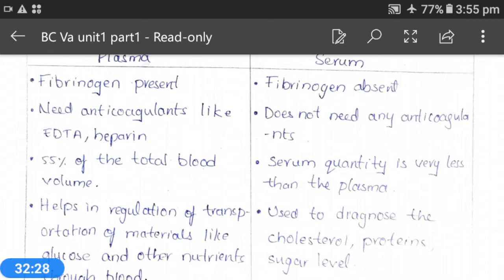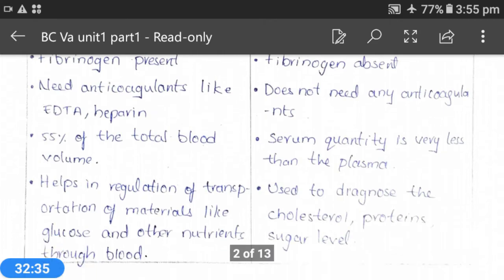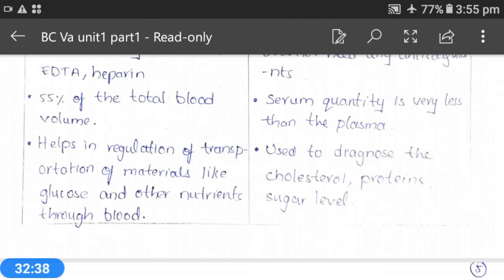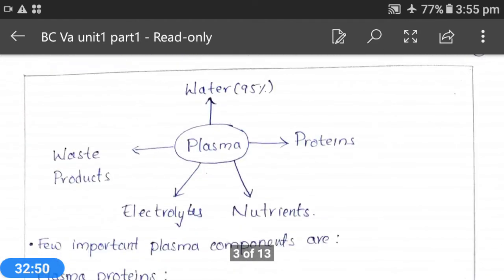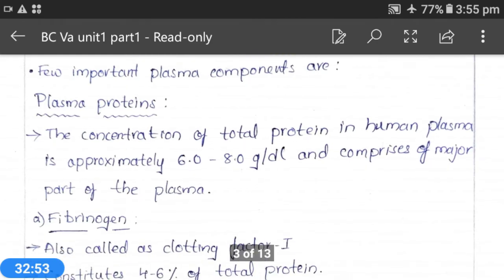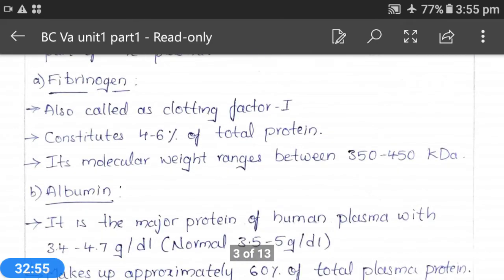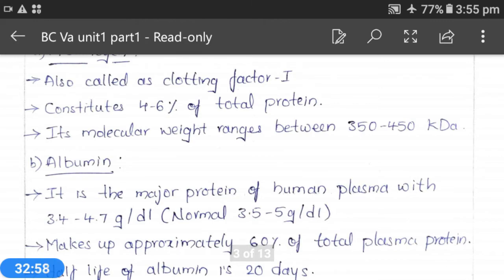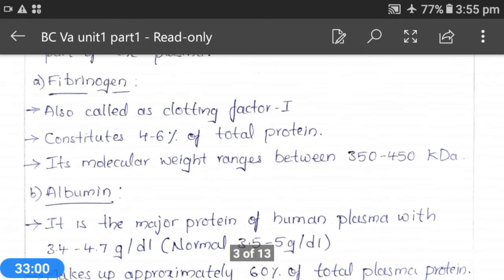Coming to red blood cells, we call them erythrocytes, and a healthy adult man will contain 5.4 million per milliliter and 4.8 million red blood cells per milliliter in a healthy adult woman. And 45% of the total volume of blood is red blood cells. Hemoglobin is one of the major components of RBC, and we can also call it blood pigment, and it is responsible for the transportation of oxygen. Hemoglobin is 33% of the erythrocytes.